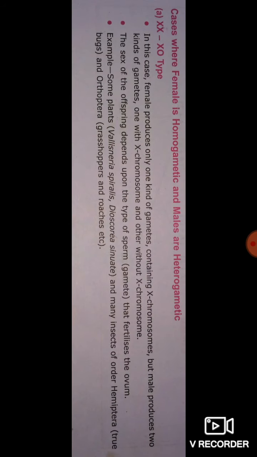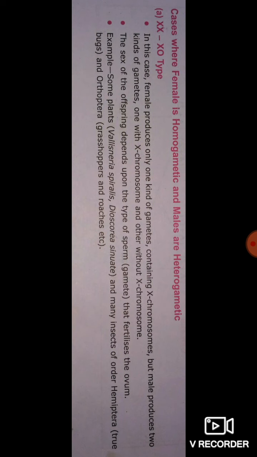TDF means testis determining factor. TDF is required for the development of testis in the male. Its absence leads to the development of female genitalia.